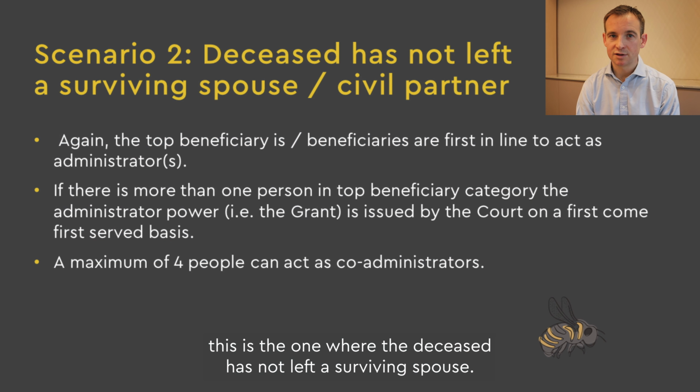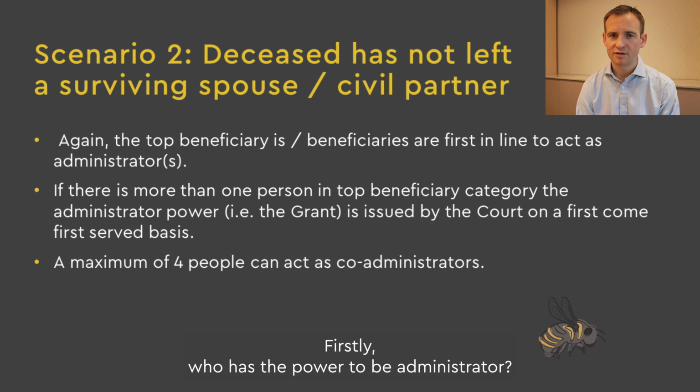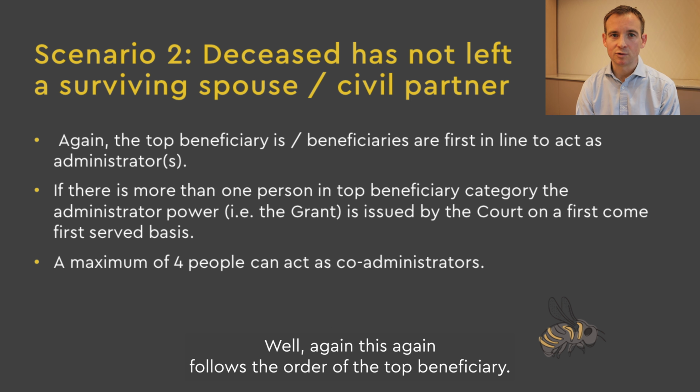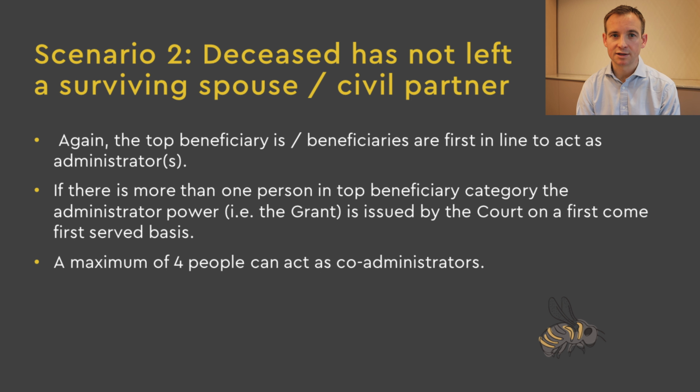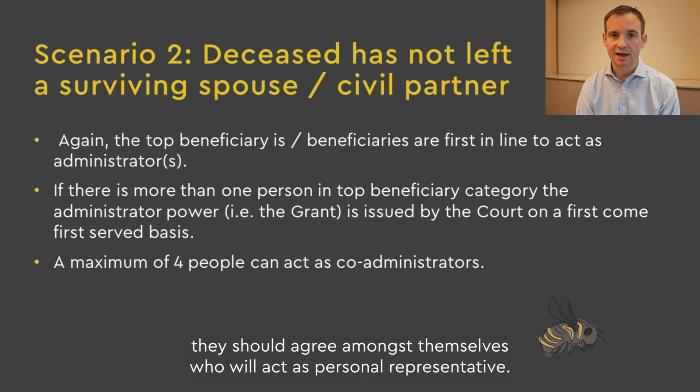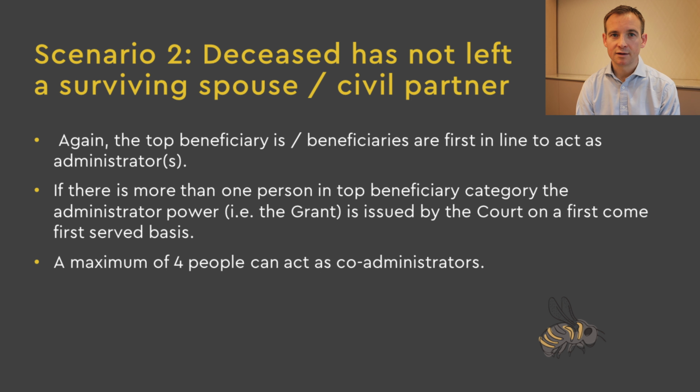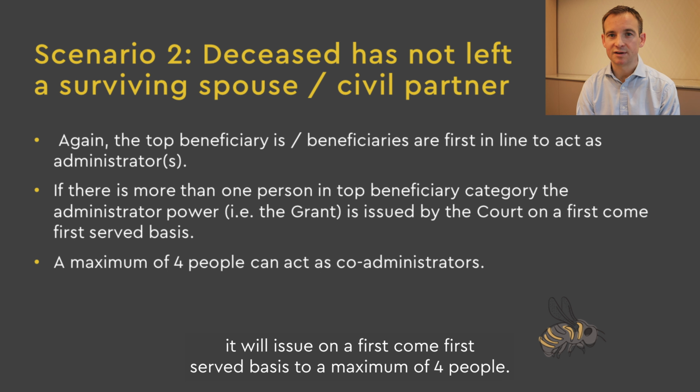Now let's look at Scenario 2. This is the one where the deceased has not left a surviving spouse. Firstly, who has the power to be administrator? Well, again, this follows the order of the top beneficiary. If there is more than one person with an equal beneficiary right, they should agree amongst themselves who will act as the personal representative. The court will not ask for sight of that agreement. It will issue on a first-come, first-served basis to a maximum of 4 people.